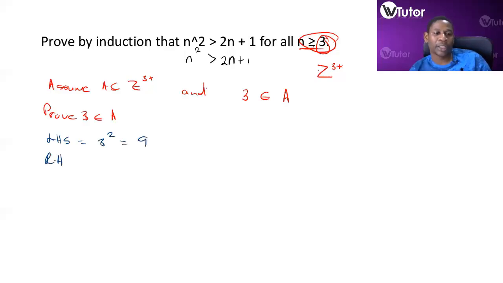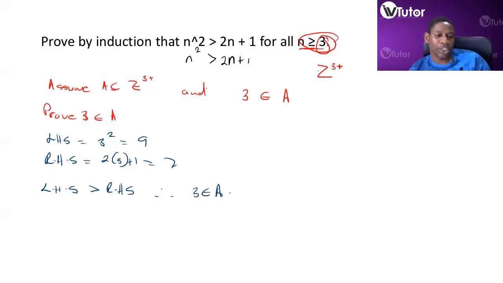Right-hand side is equal to 2 multiplied by 3 plus 1, which is equal to 7. Right? Here we have left-hand side greater than right-hand side. Therefore, 9 is greater than 7. Therefore, 3 is an element of A.